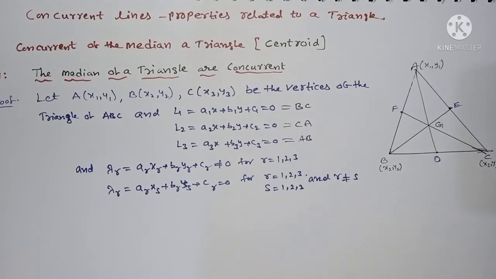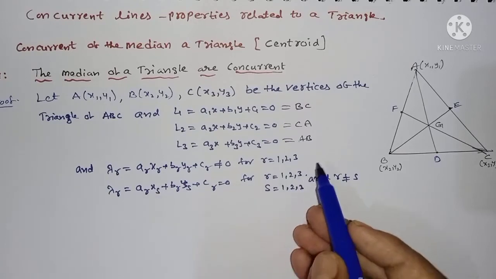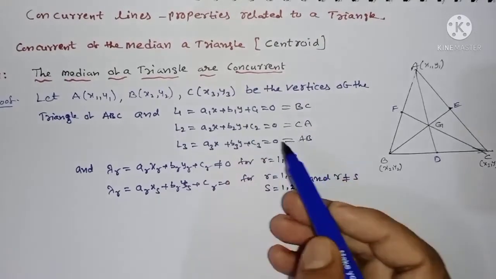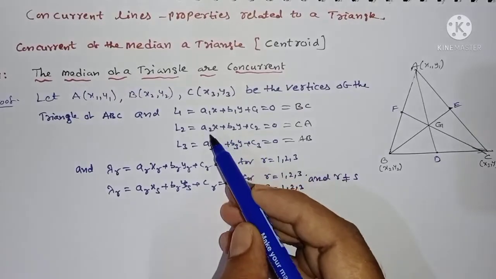Okay. Now I am writing another line, L_R, which is A_R x + B_R y + C_R.